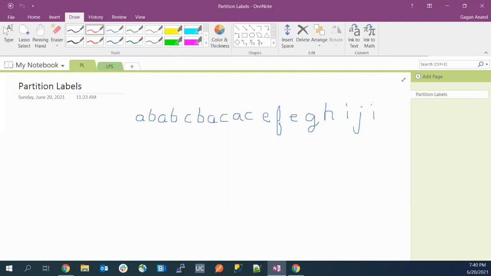Yeah, Abhishek, you are going on the right track. Just try to think. We don't have to use that frequency. We just have to find the last occurrence in that way. Try to think in that way. We just have to use the last occurrence of the particular character to divide it into sections.